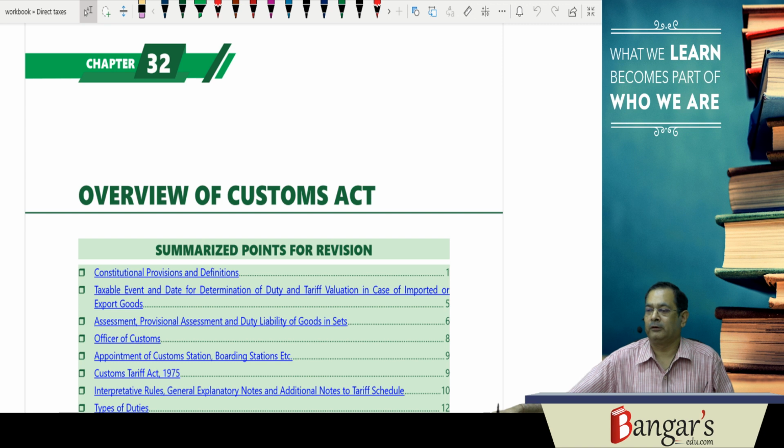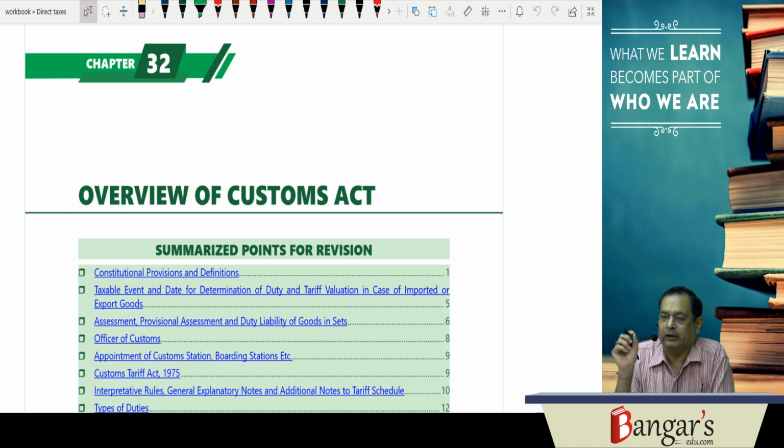Good morning, everyone. So today we'll be starting with the Customs Act. As you are aware, besides goods and services tax, customs is also in your course, and maybe round about 5 marks question can be asked from the Customs Act. So we are just taking an overview of the Customs Act.